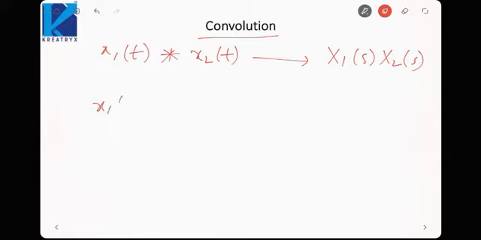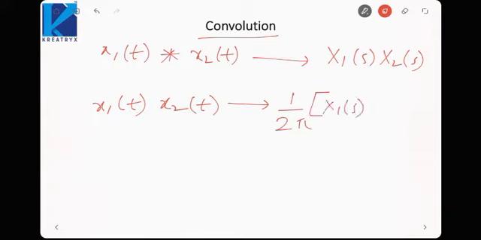So if we take x1(t) into x2(t), this will correspond to convolution in frequency domain, that is 1 by 2 pi X1(s) convolved with X2(s). So this is how we can find the Laplace transform for convolution and multiplication. Again, this equation will be called the convolution theorem. This will be called the multiplication theorem.